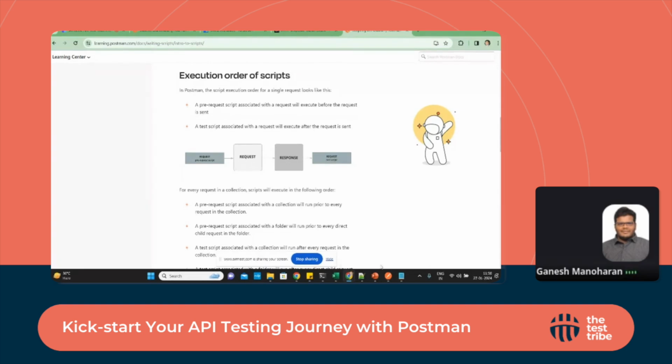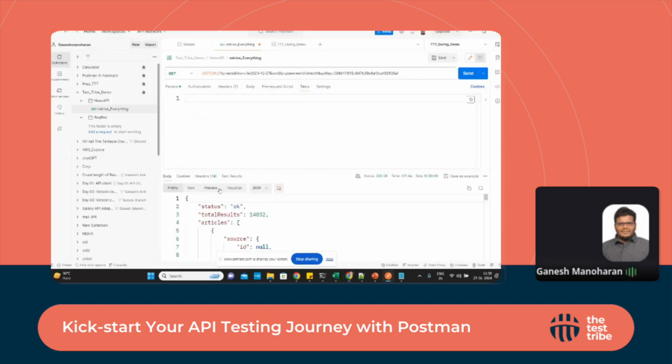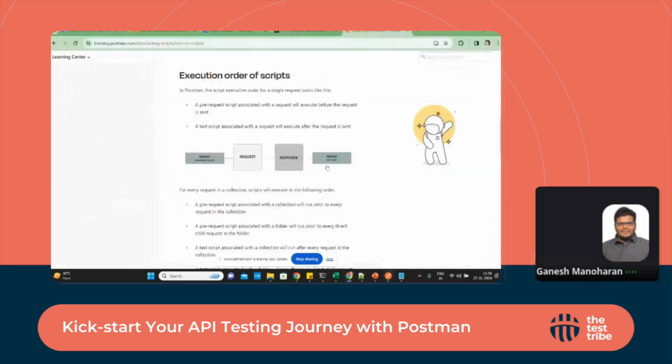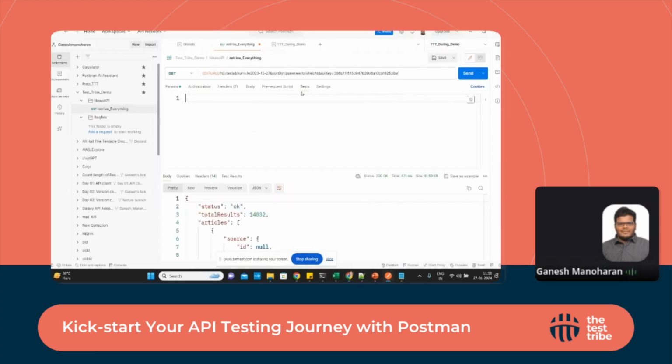Right now we set up a request. As soon as we submit the request, this is the response area where we got the response. I'm going to add an assertion for this response. For this we need to go to the test script area. By default, they gave us some code snippets. The Postman assertions we need to write in JavaScript, so we need a little bit of JavaScript knowledge to do the assertion.